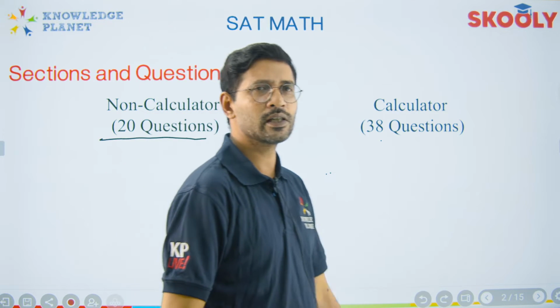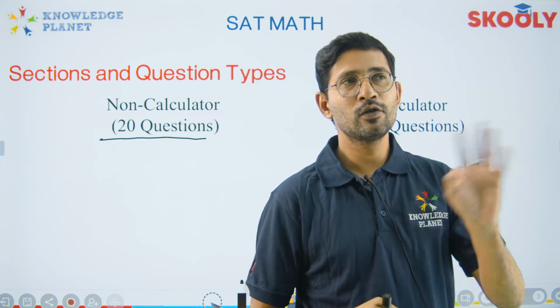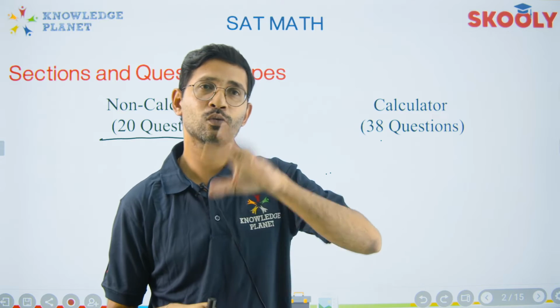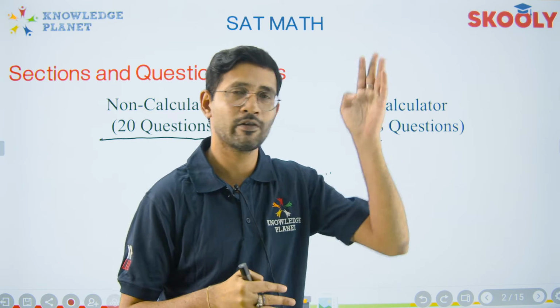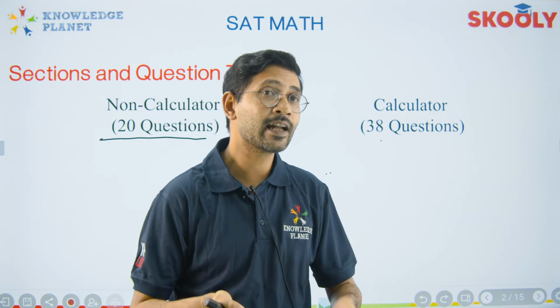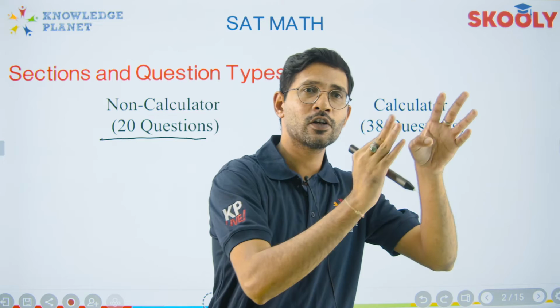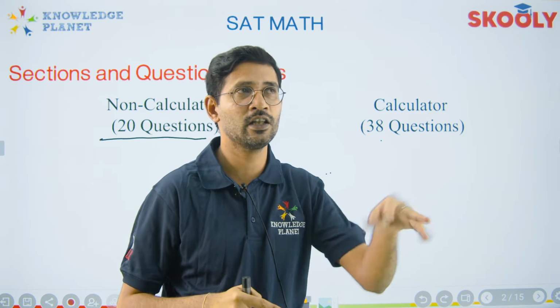If I say 50% of something, you need to be quick enough to do half of it. I don't want you to write 50% and then convert that into 50 over 100, then convert that into 1 over 2. These 3 steps are not needed, and a person who jumps right away from 50% to half of something, and dividing by 2, is very easy. Either you divide an even number or an odd number, right?